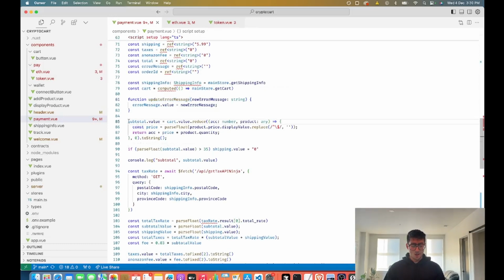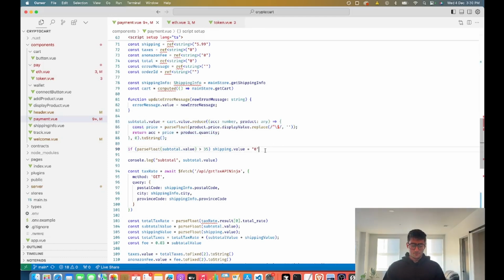And then immediately our purpose is to calculate the subtotal. So we're doing that by reducing all of the values inside of the cart array. And then we're doing a little bit of fancy math here and replace with the regex. But all it's doing is taking the value inside of each cart item, the price, and adding them together, but multiplied by each product's quantity. So if I have one product, it's $1, and I have 5 of them, subtotal is going to be $5. So it does this for every single item in the cart, this block of code right here.